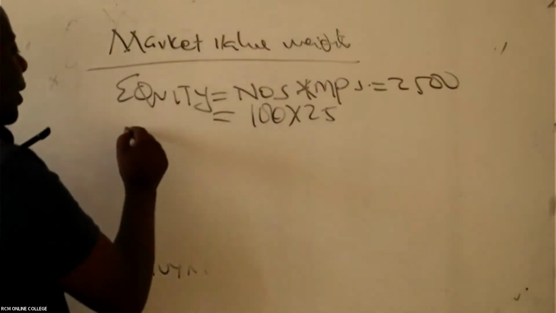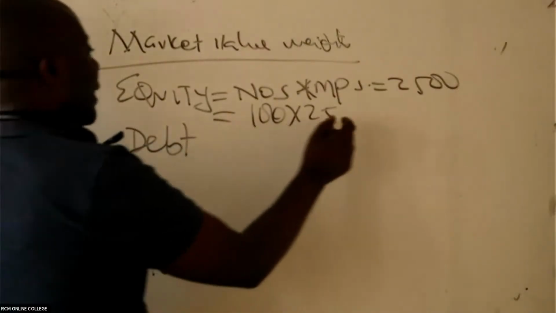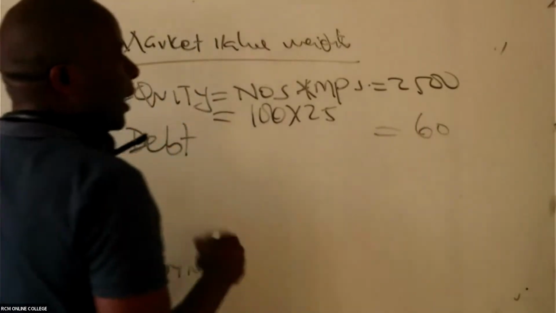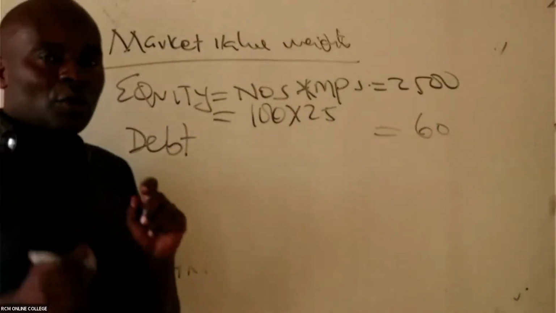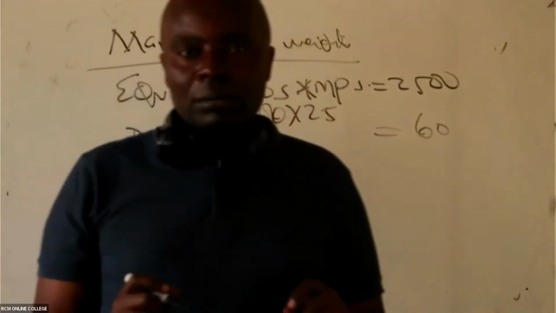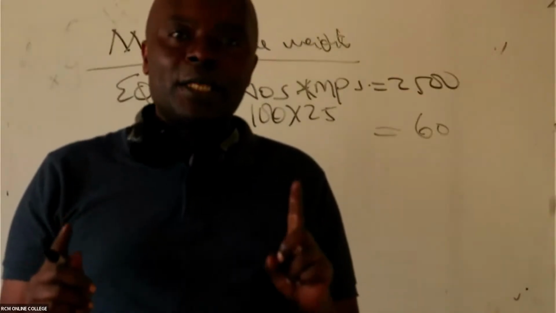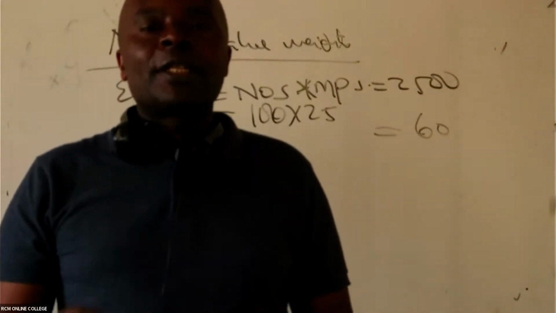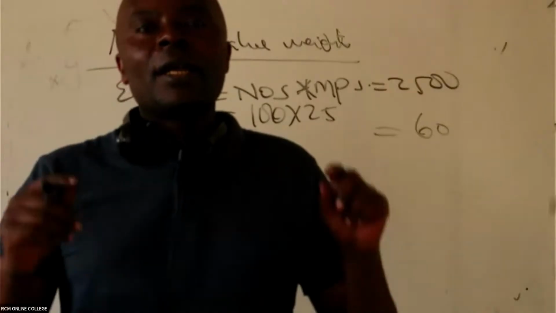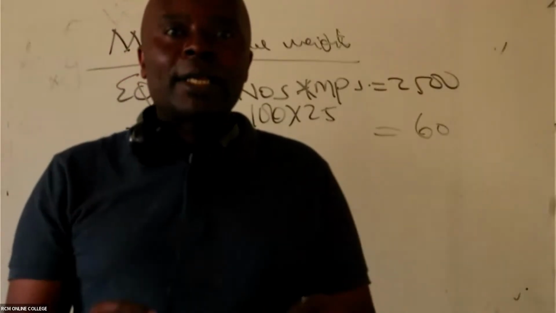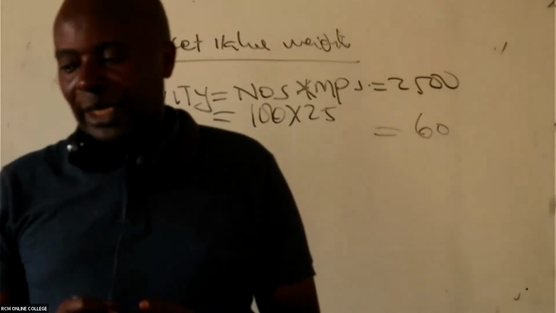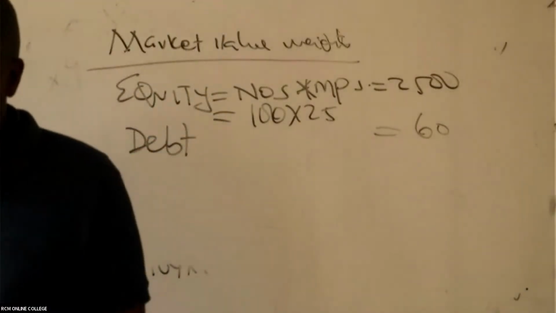But now when I come to debt, I can see they have told me that debt is 60. But you see, 60 is just what we have in the book. And we're being told by these financial management experts that they want the market value. So now we change this 60 to the market value.